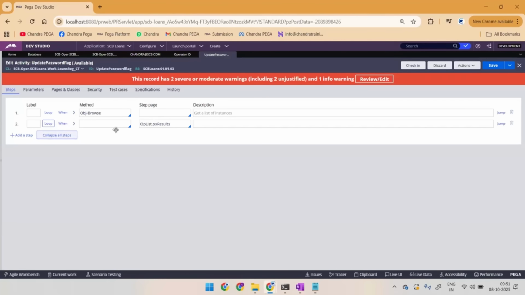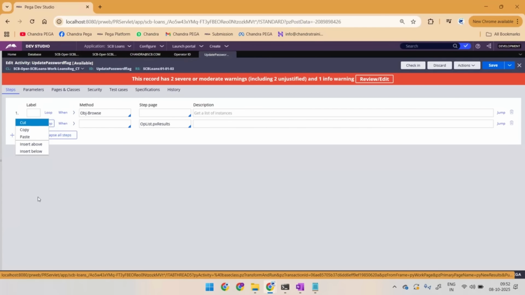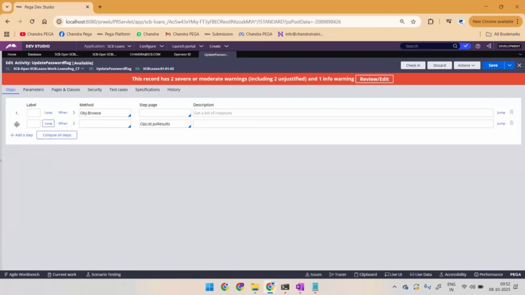Okay, so now what I have to do? So in this particular page list loop, we have 2 steps to be executed. For this page 1, I want 2 or 3 steps. For the second page also something repeated. For the third page also something repeated. So if something is to be looped inside this, you have to right click and add a child step. So you will not see this child step for every step. Right click on that. Are you now getting child step? No, right? So you can add children only if you have defined the looping part.